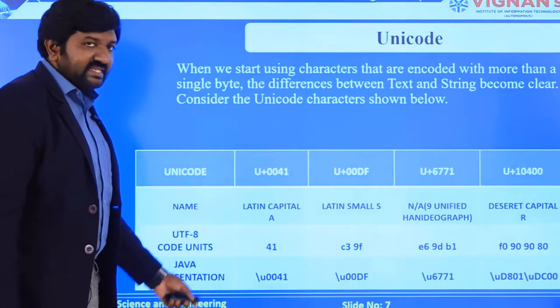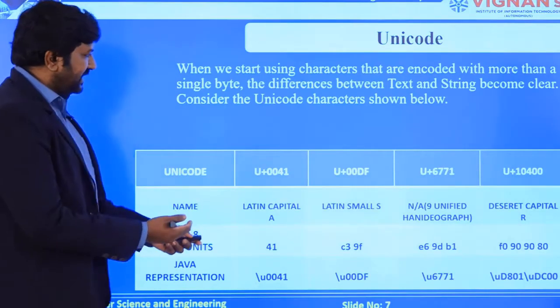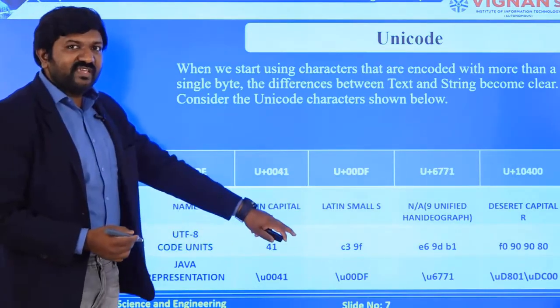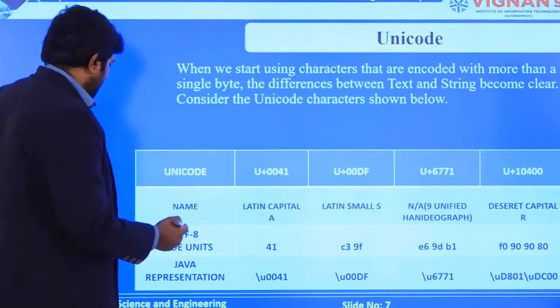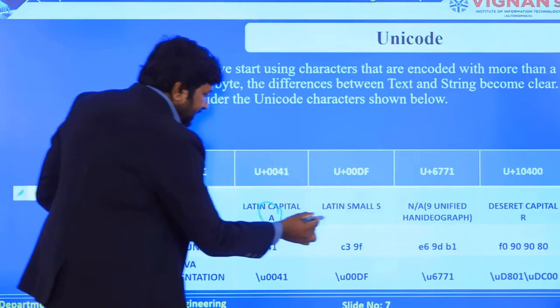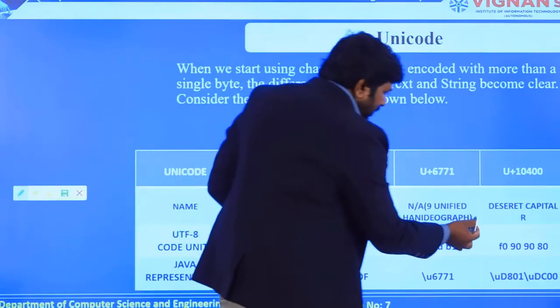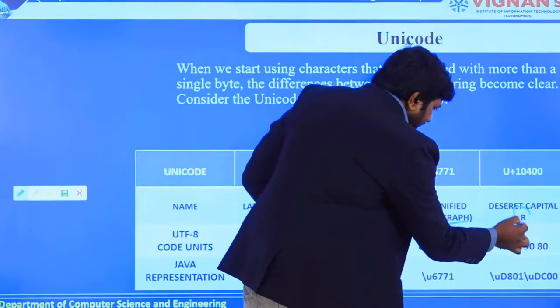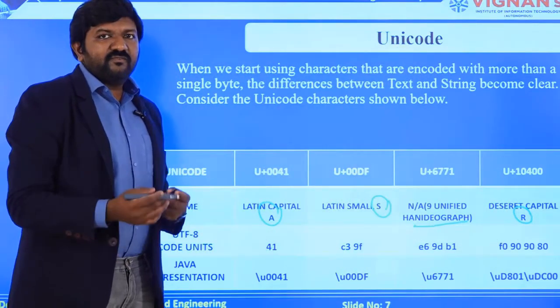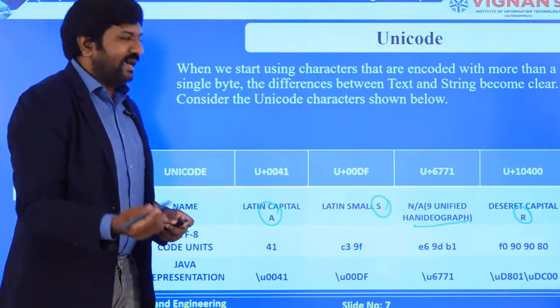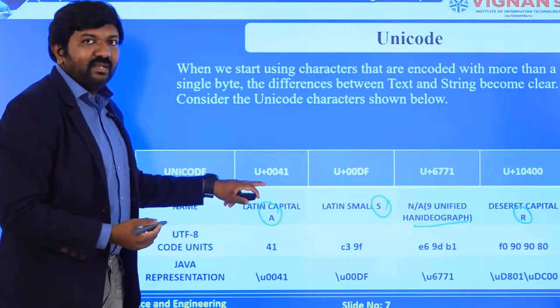You can see this table where I have differentiated different things. In the table you can find different characters, for example a capital letter A, a small letter S, an unknown ideograph and a capital letter R. There are a few different types of characters and there is an equivalent Unicode available for each.